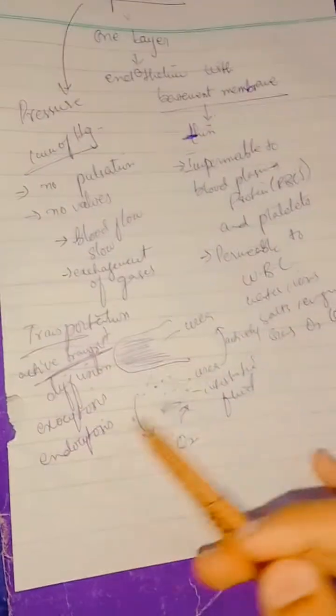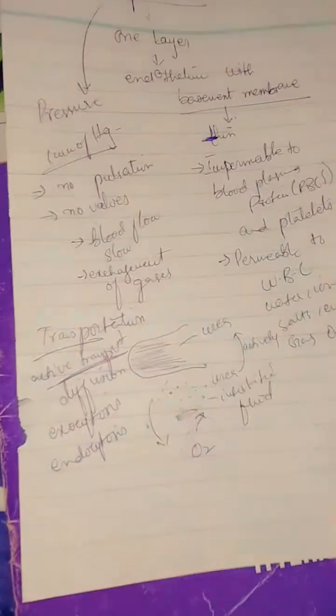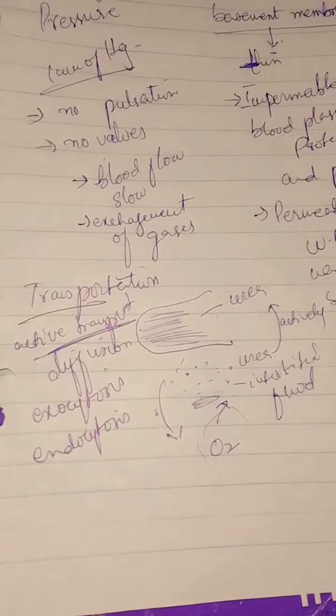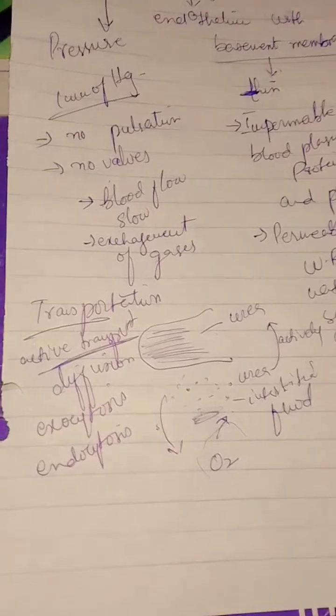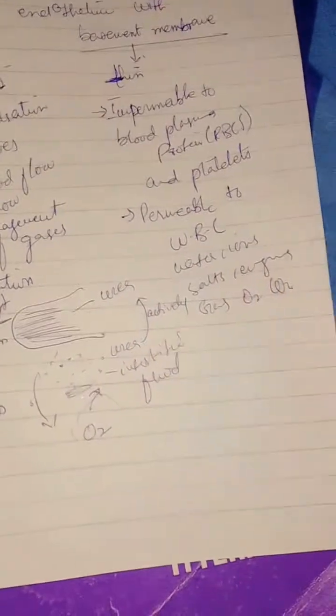So that was the capillaries there. But it can be through diffusion, exocytosis, endocytosis. There are many ways. So there could be exchange of material possible by means of gaps, but blood cannot ooze out from here. Only blood cannot ooze out, but as I said, it can be permeable to white blood cells, water, ions, salts, etc.